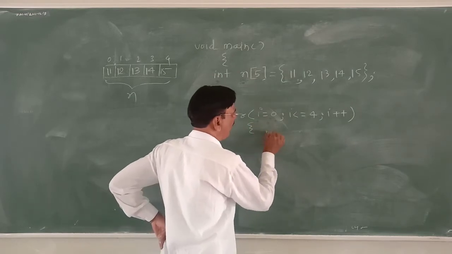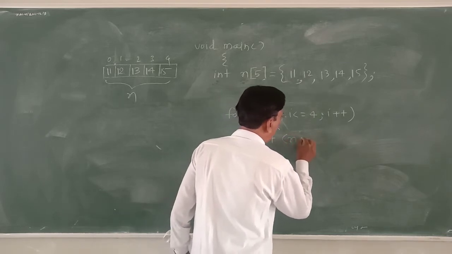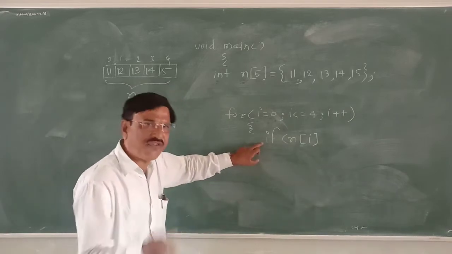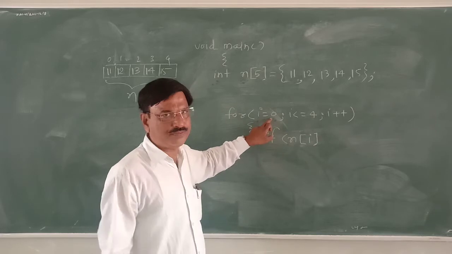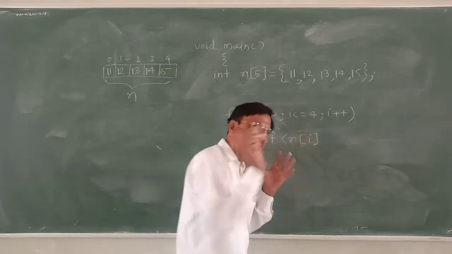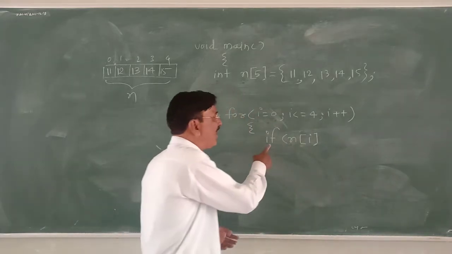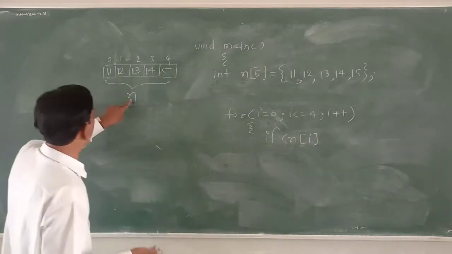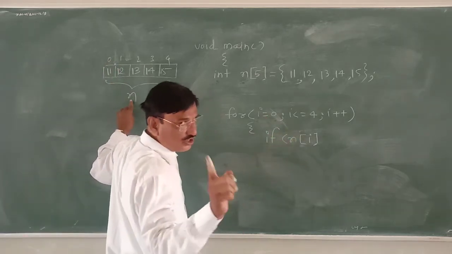You can ask the question: if this is our checking, if n[i], who is the first rank? 0. If n[i], put the value of i there, the initial value of i is 0.